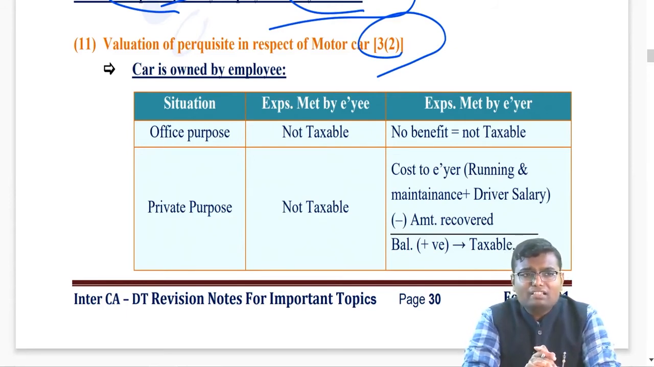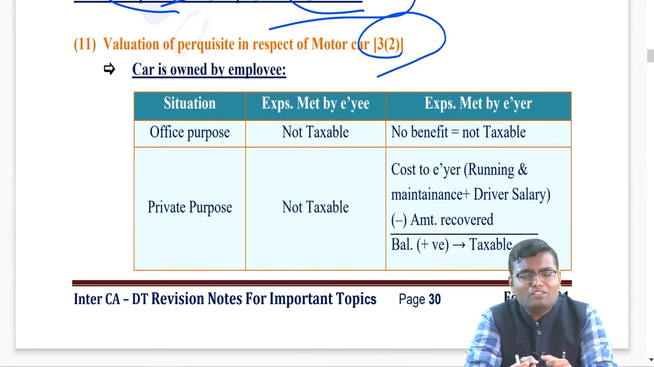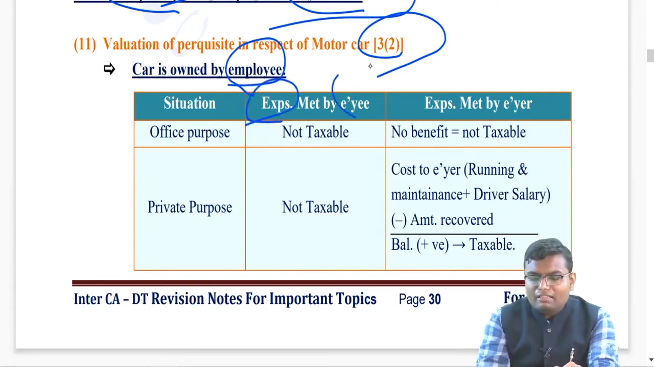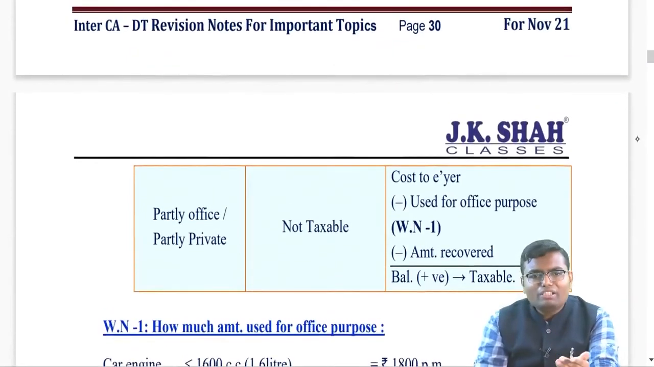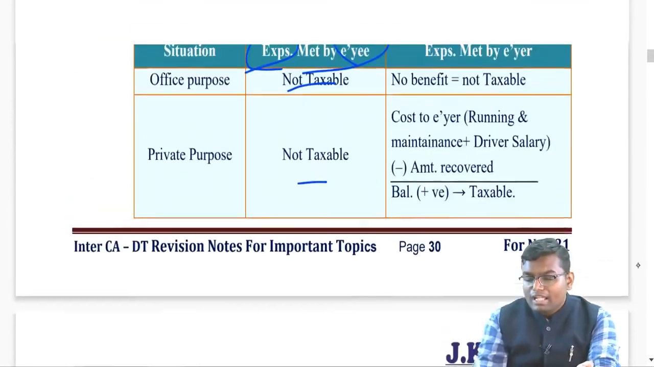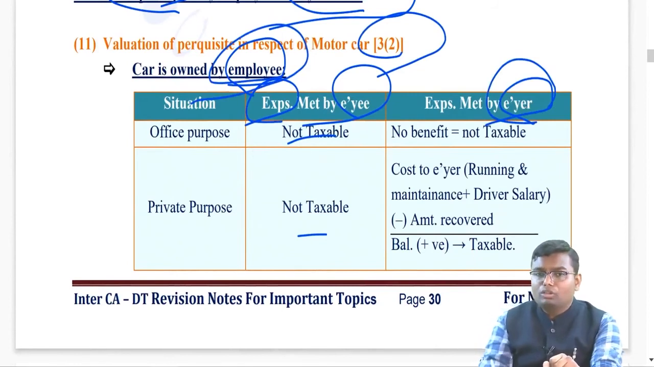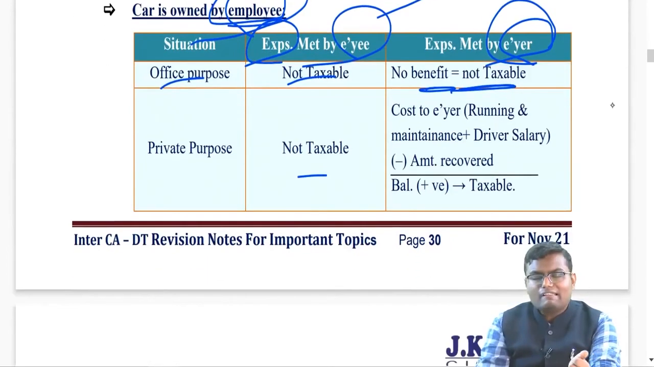Understand, whatever expenditure for official purpose is never taxable. Whatever expenditure is done only by the employee is also not taxable because it is the expenditure, not the benefit. So the first case, car is owned by employee, expense is done by employee. Can I say even though it is used for any purpose, employer is doing nothing and that's why nothing is taxable in all the cases. If the car is owned by the employee but the expense is done by the employer, and if it is only for official purpose, no benefit to the employee, so nothing is taxable.